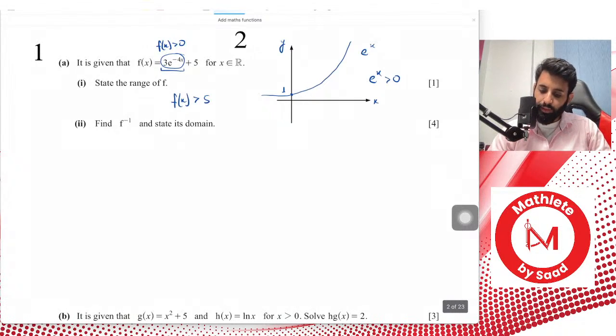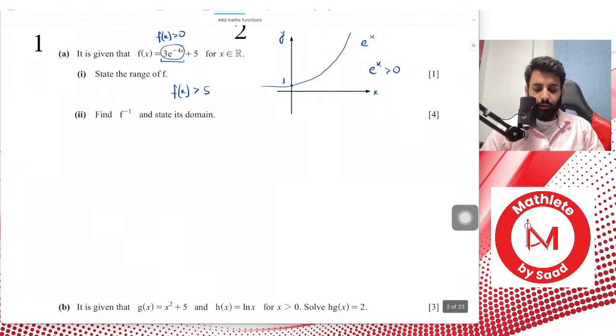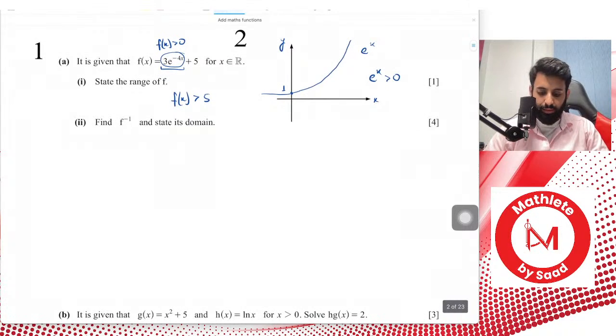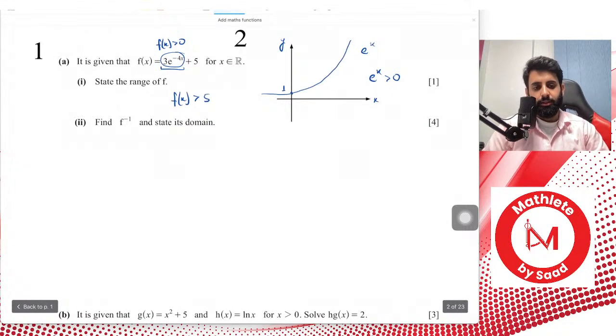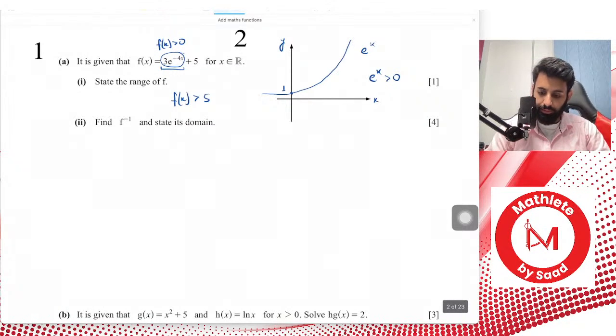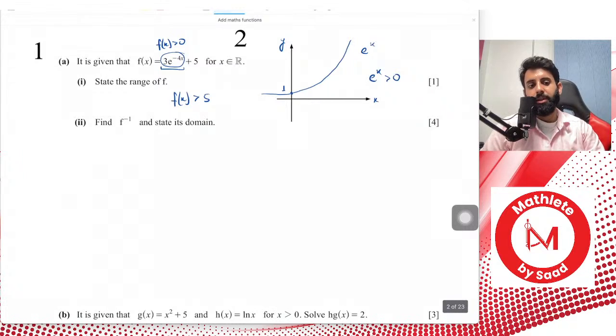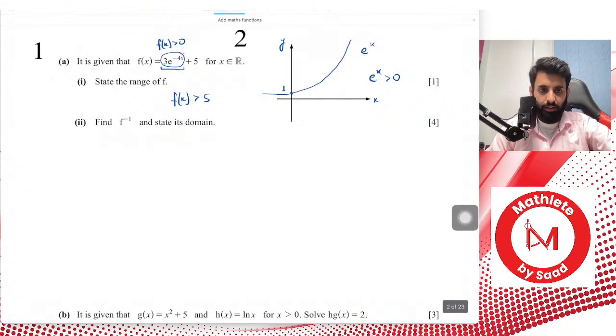All right, then comes part 2, which says find f inverse of x and state its domain. So what are the 2-3 steps that we need to know in order to find the inverse? No, it's not like the amplitude. Amplitude is only for trigonometric functions. All right, just a second, need to ban a few.